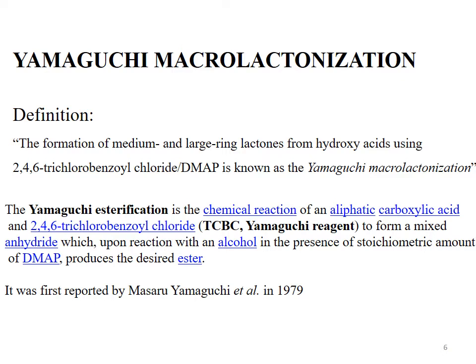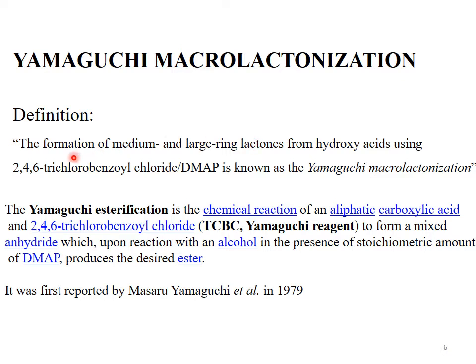Definition of the Yamaguchi macrolactonization: the formation of medium and large ring lactones. Remember, lactones are cyclic esters. Formation of medium and large sized ring lactones from hydroxy acid using a combination of the reagent 2,4,6-trichlorobenzoyl chloride with dimethylaminopyridine is known as Yamaguchi macrolactonization.